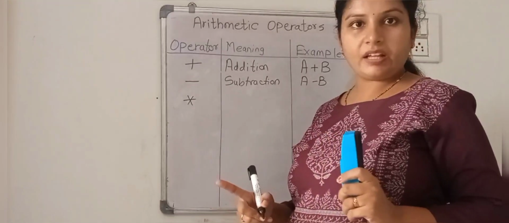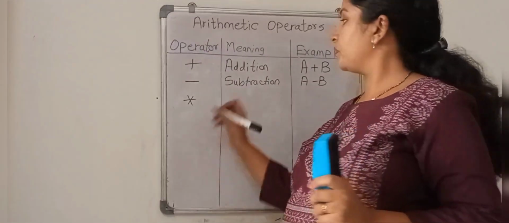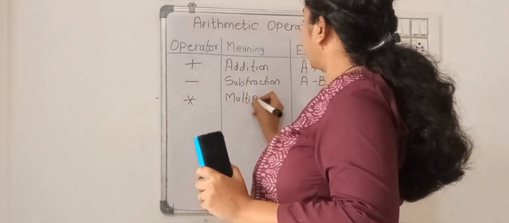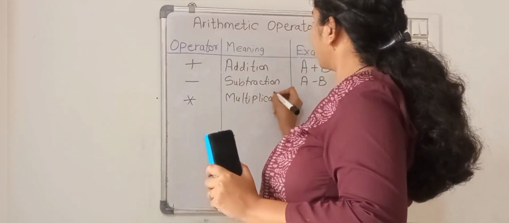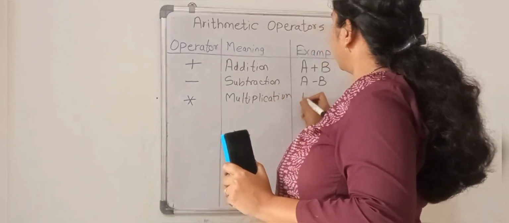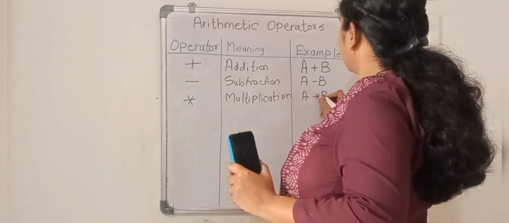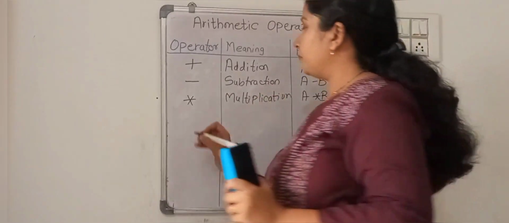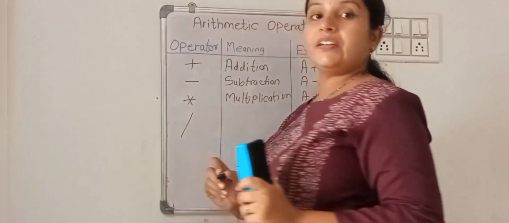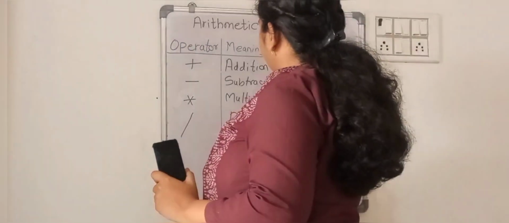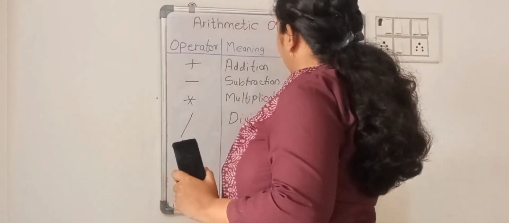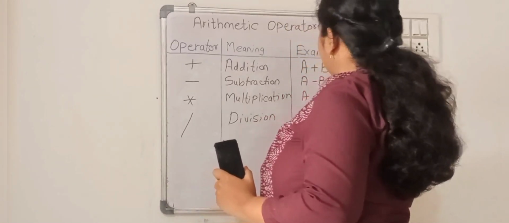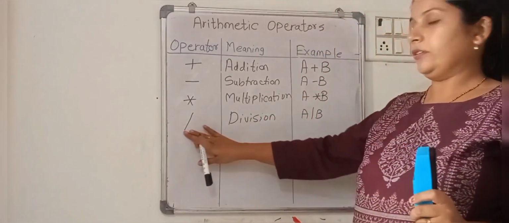Asterisk is the sign that you use for multiplication. Whenever you are multiplying two values with each other, you are going to use the asterisk, which is the multiplication operator. Then division. When you are dividing two values, then you are going with the division operator.